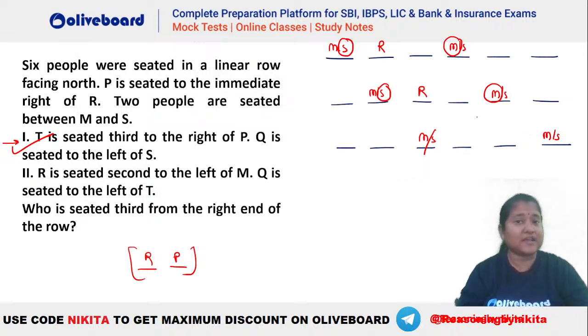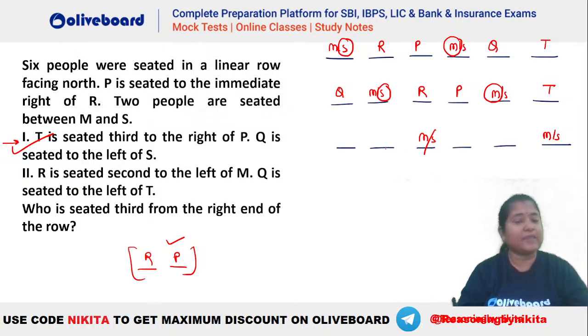In the third case we can have either of the possibilities. We will check. Also, R's immediate right we have P, so R and P here, R and P here. Also you can see that R can be anywhere, right? Again possible. Q is seated to the left of T.